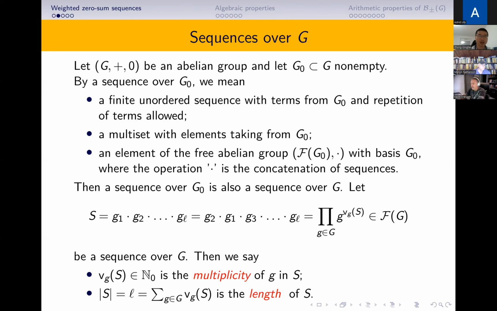Then a sequence over G0 is also a sequence over G. Usually we denote S as g1, g2, up to gl. We can also reorder it as g2, g1, g3, up to gl, since the order is not important. Then we can write S as the product of g to the power v_g(S), where v_g(S) is the multiplicity of g in S. And the length of S is l, or the sum of the v_g(S).